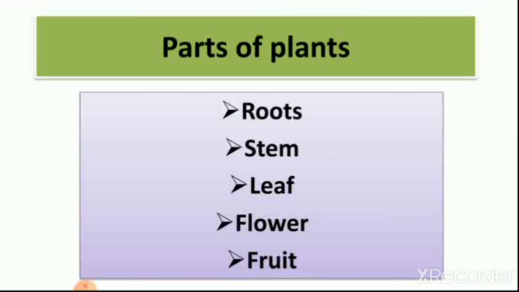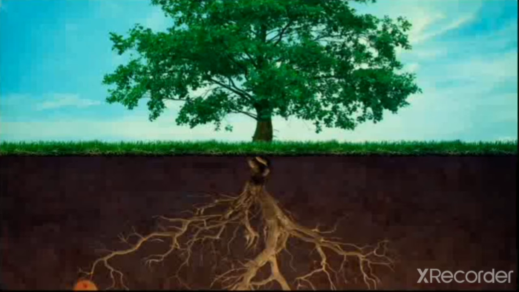We see the video of one plant. In that video you see how an apple grows from a flower. So these all are parts of the plant: the root, stem, leaf, flower and fruit. We all learn this in this lesson.